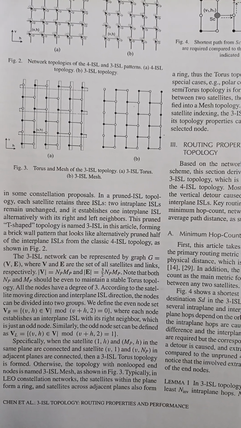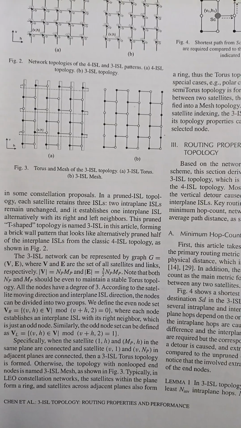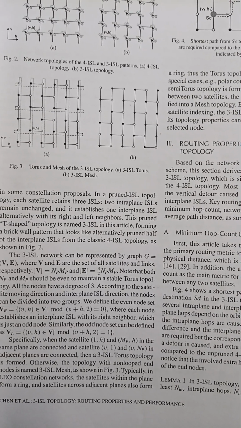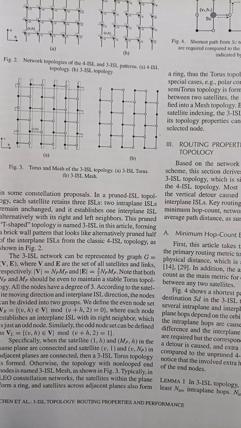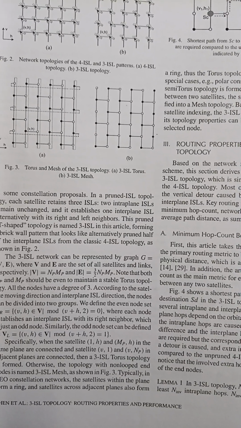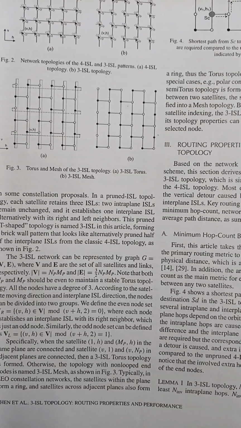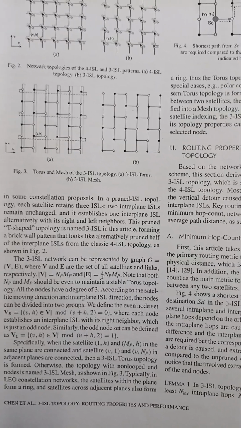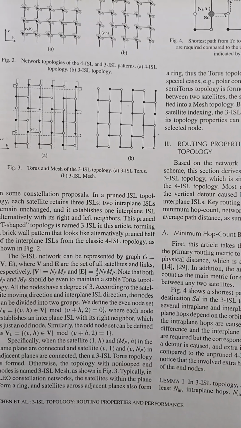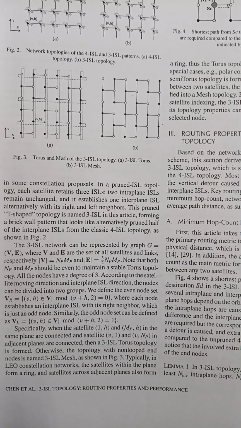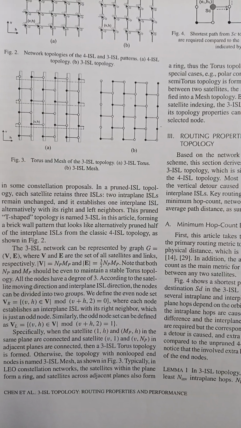According to the satellite moving direction and interplane ISL direction, the nodes can be divided into two groups. We define the even node set V_R = {(v, h) | mod(v + h, 2) = 0}, where each node establishes an interplane ISL with its right neighbor, which is just an odd node.